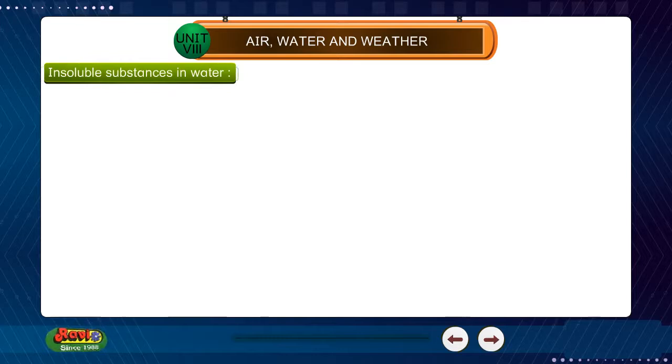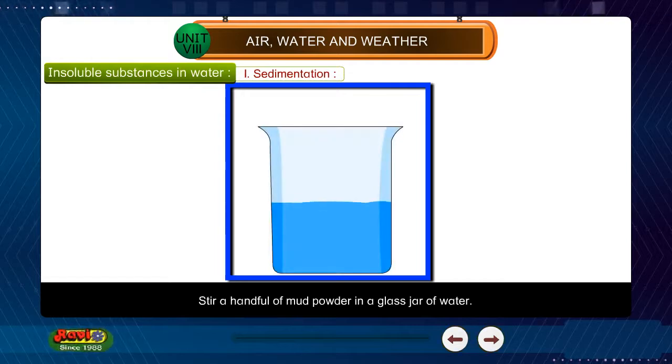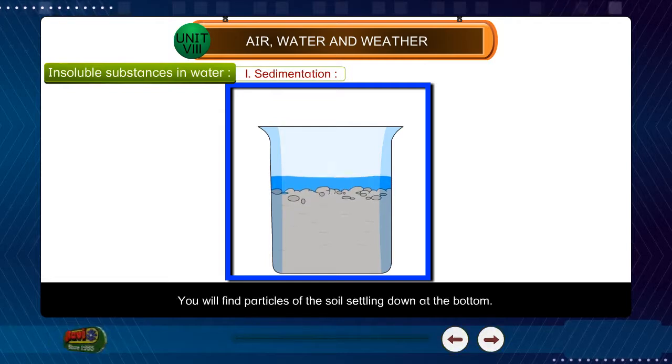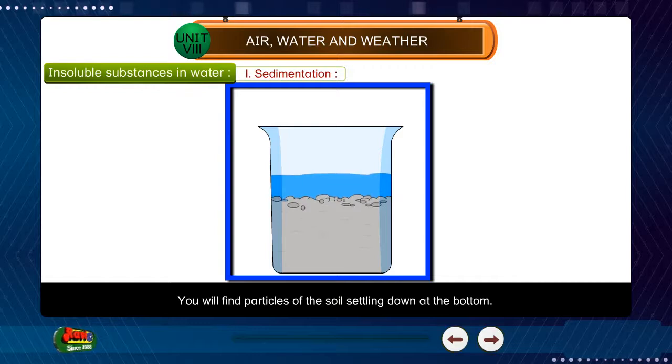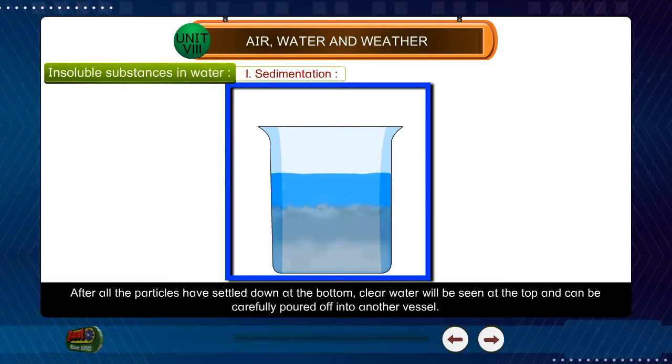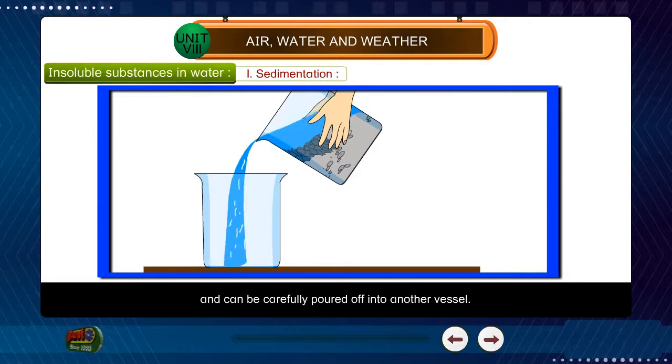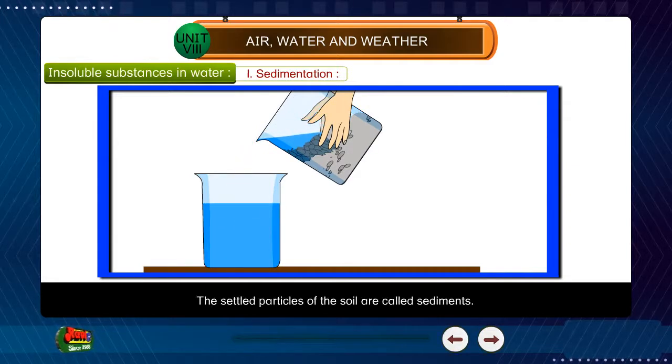1. Sedimentation. Stir a handful of mud powder in a glass jar of water. Allow the mixture to stand for some time. You will find particles of the soil settling down at the bottom. All the particles have settled down at the bottom. Clear water will be seen at the top and can be carefully poured off into another vessel. The settled particles of the soil are called sediments.